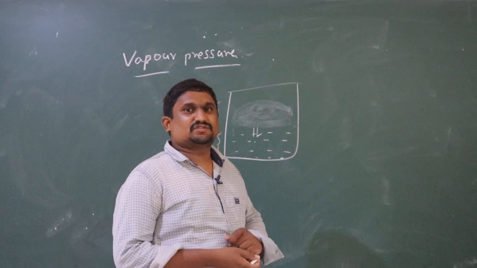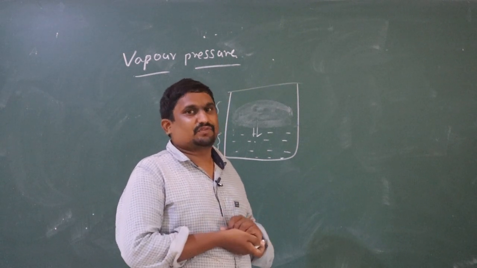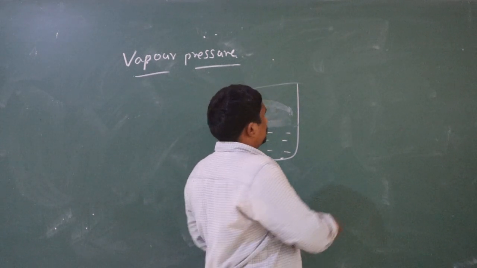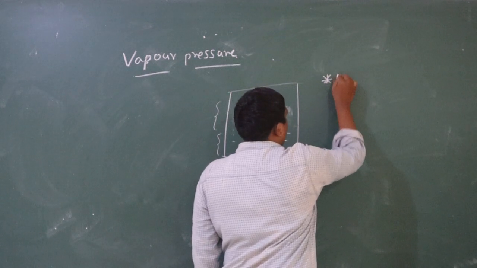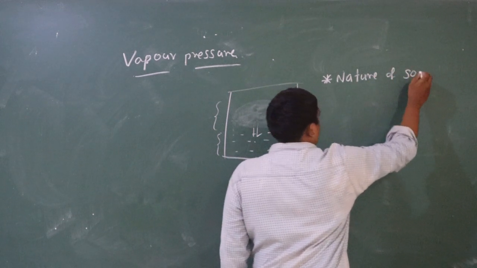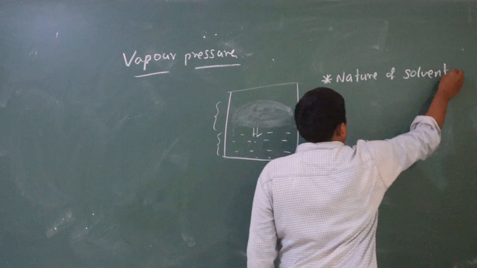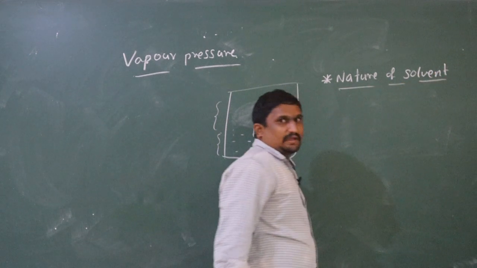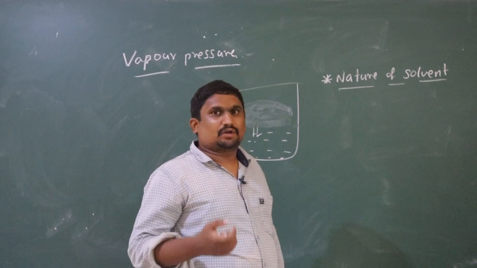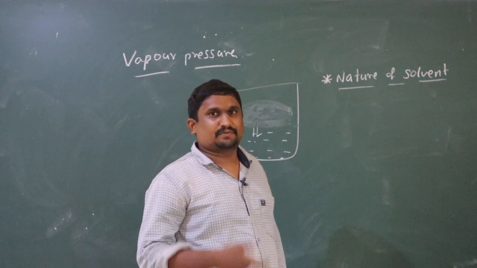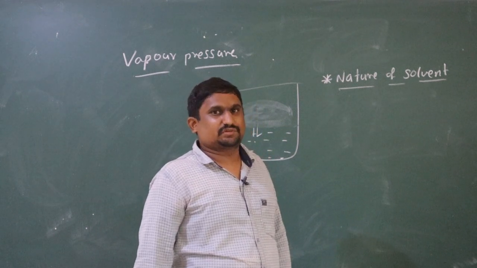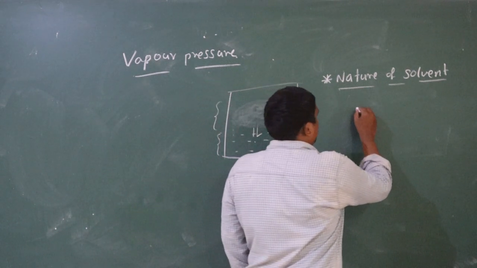The vapor pressure of a solvent is mainly dependent upon some factors. What are the factors affecting the vapor pressure value? The amount of vapor pressure is affected by certain conditions. Whether a solvent has more vapor pressure or less vapor pressure, we can explain from some points. The first point is the nature of the solvent.